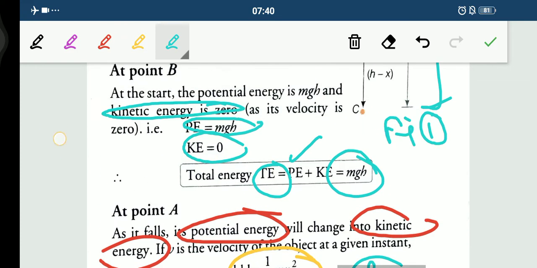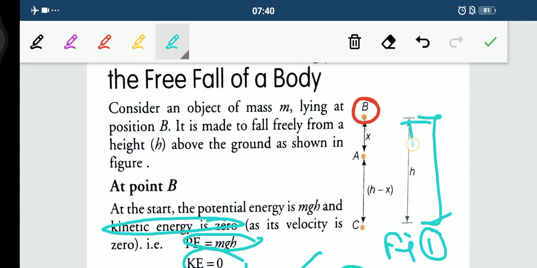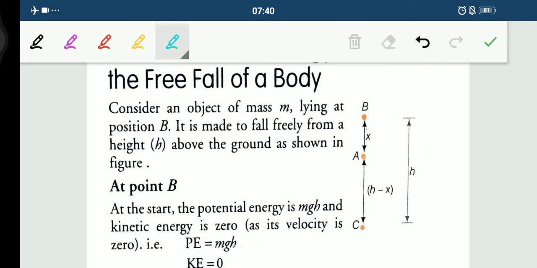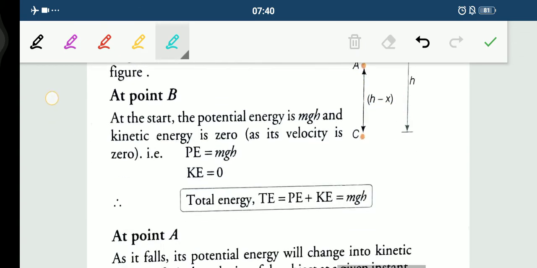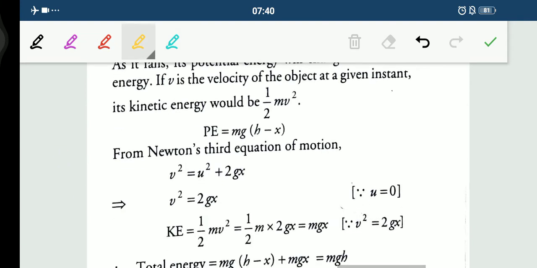Why? Because here the height is considered as complete h minus x. Let the distance from B to A be x. So what will be the height at this very point? It will be h minus x. That's why we have written h minus x.